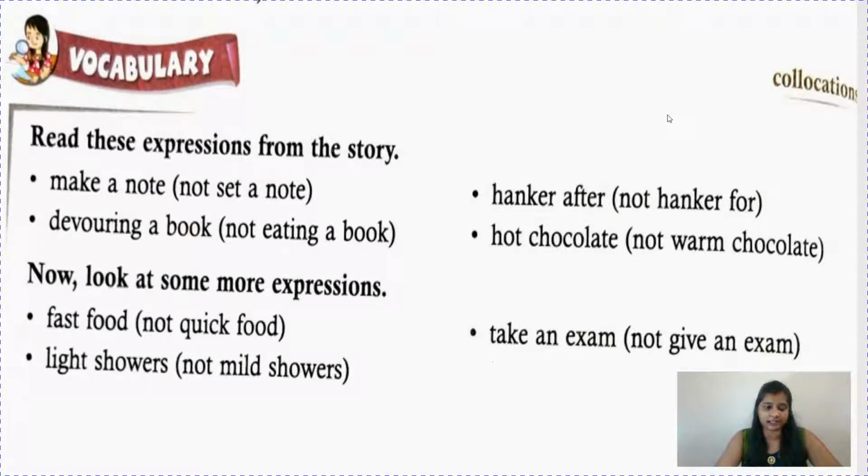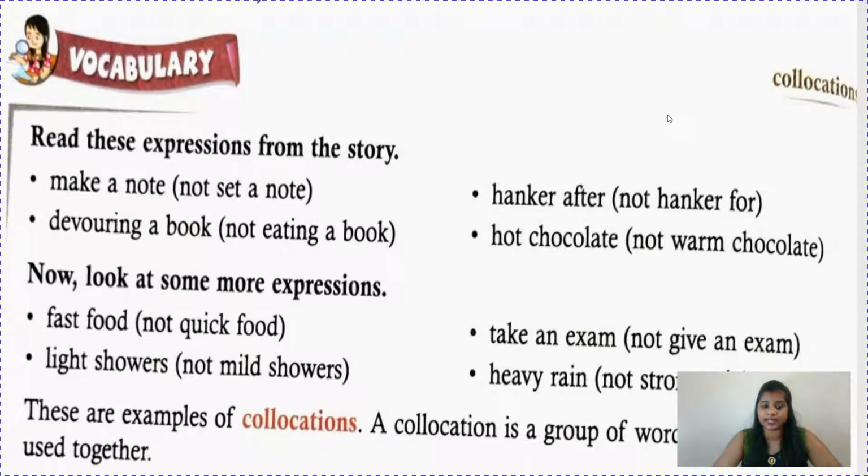Okay, now light showers. It doesn't mean mild showers. It means a brief or usually light fall of rain. When it is drizzling, you can say. Yes, heavy rain, what does it mean? Heavy rain doesn't mean strong rain. When it is raining heavily, like now children in this season, it will rain heavily.